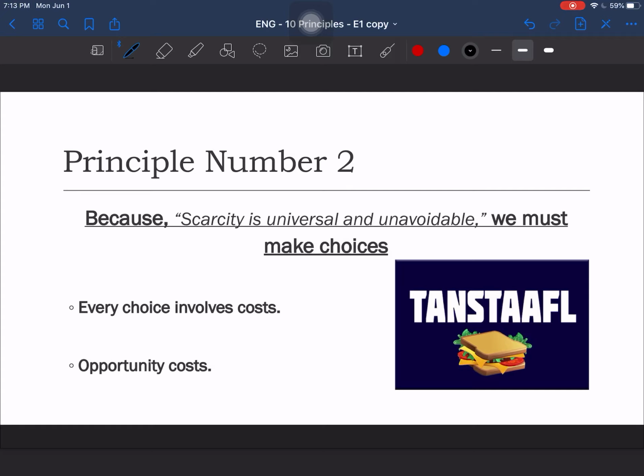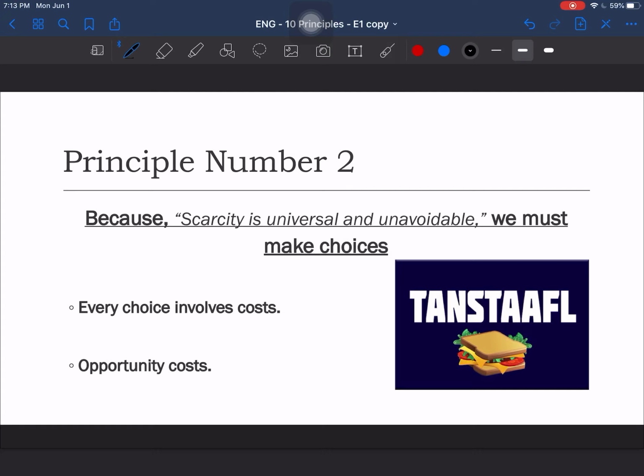For example, you would like to buy a new TV. The opportunity cost of that TV is the money that you have to pay for it, or it can be the time that you're going to spend watching TV that you're not going to spend working. It can be plenty of things. It can be the time that it takes you to drive and pick up the TV.